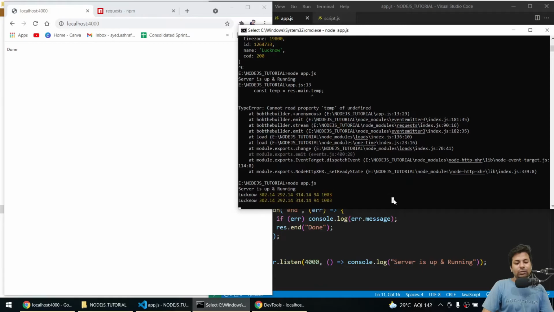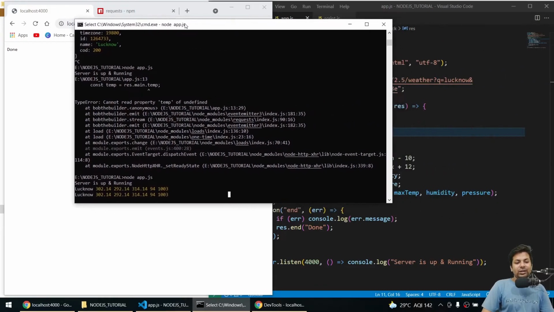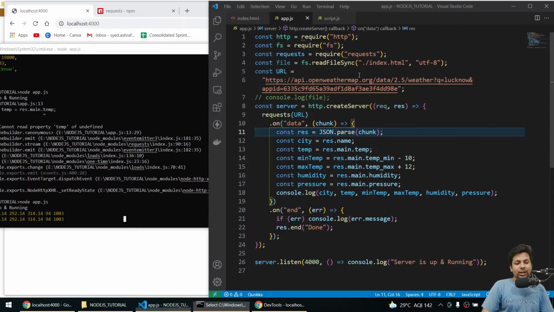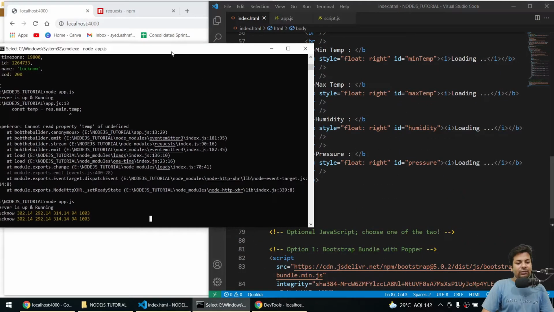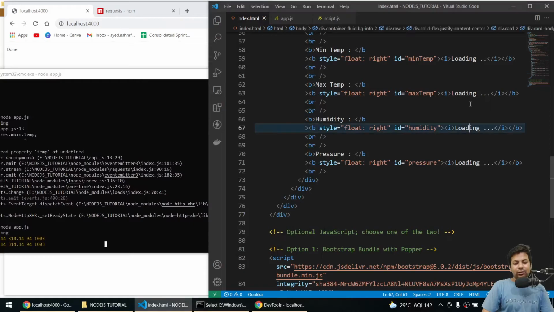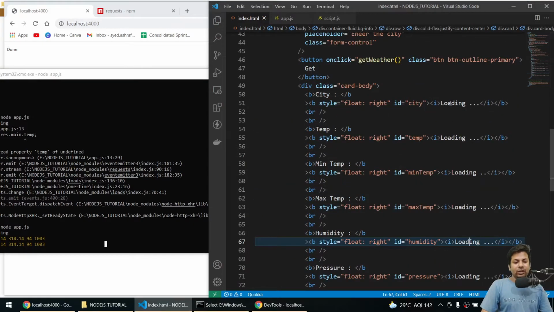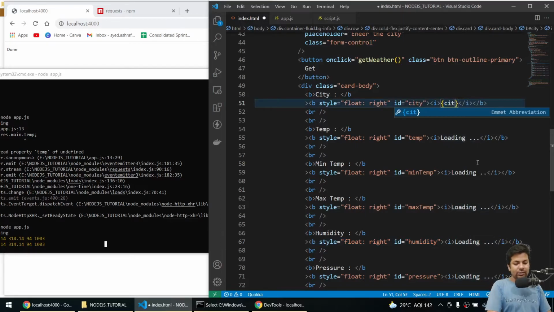Now we just have to replace it in the HTML. So what we'll do, after we have loaded the file, we'll just replace this loading with the current data. For that, I'll make it like curly braces city. Why these curly braces?